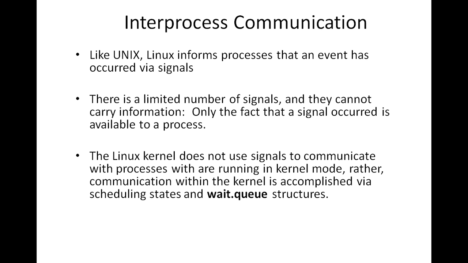Now let us see how inter-process communication happens in the case of the Linux operating system. The IPC in a Linux system will be the same as that of Unix, where they make use of signals. What is a signal? A signal is basically a software interrupt, which is sent to the process to give information about some event that has happened in the system. So that is how we can make use of signals.